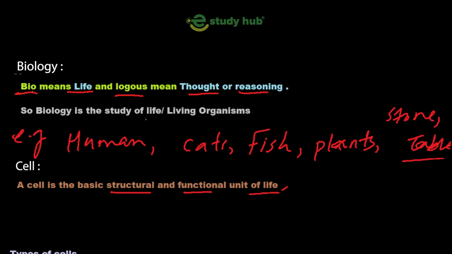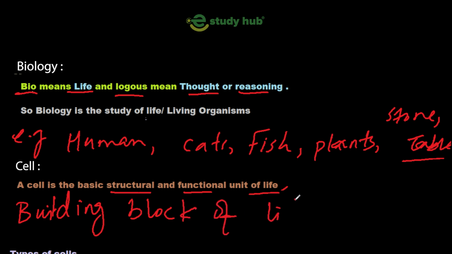So here we'll discuss cells. A cell is the structure and function of life, and we can say that a cell is the building block of life. How do we explain this? For example, a lot of bricks are required to make a house. In the same way, a lot of cells are required to make a living organism. For an organism, millions of cells are required.